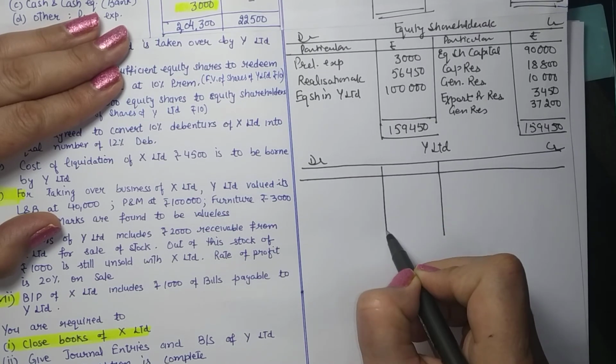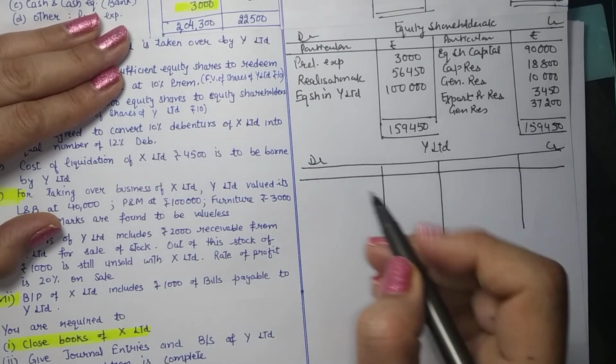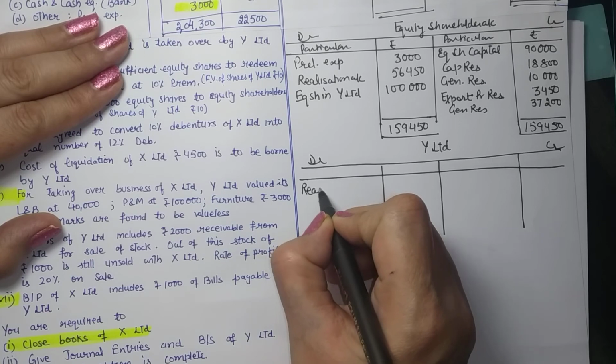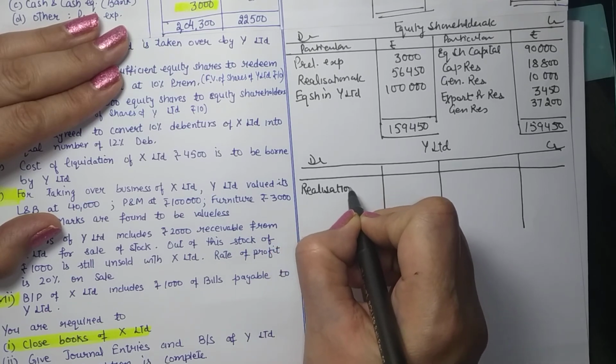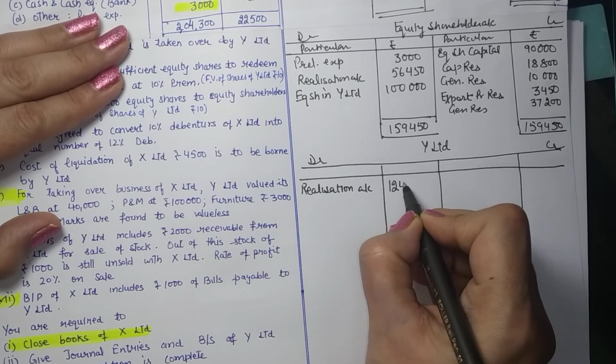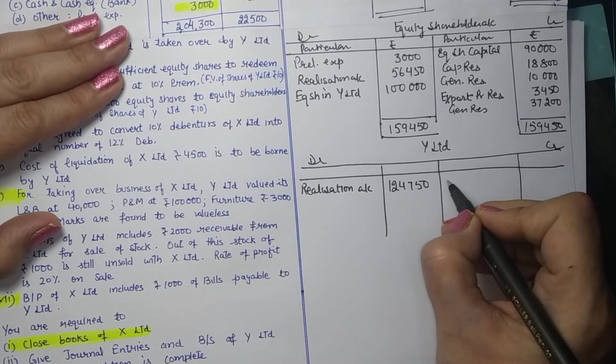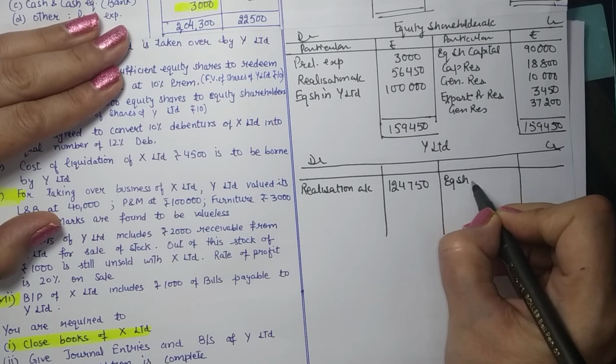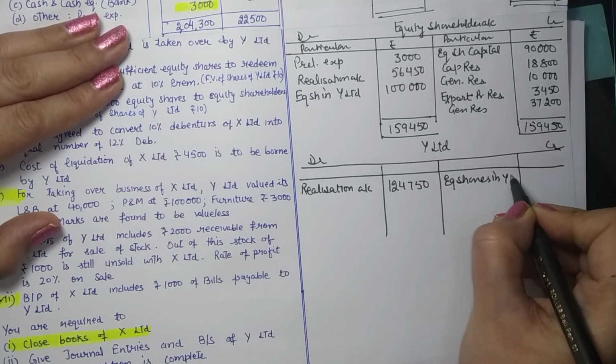When this company is to pay us the consideration through realization, it became our debtor. So realization account with the amount of purchase consideration. Now we received it in the form of equity shares in Y Limited.